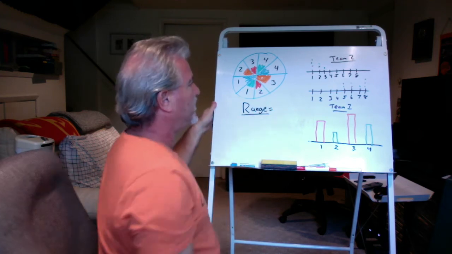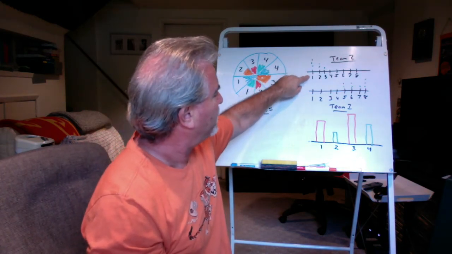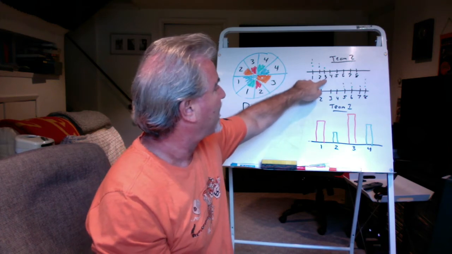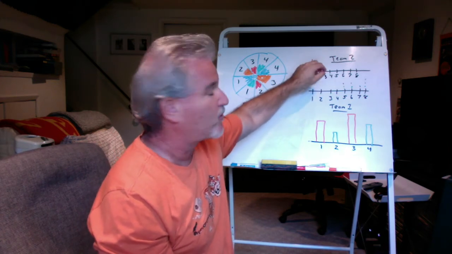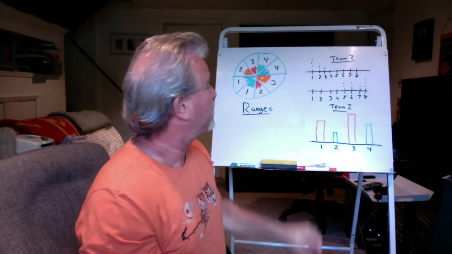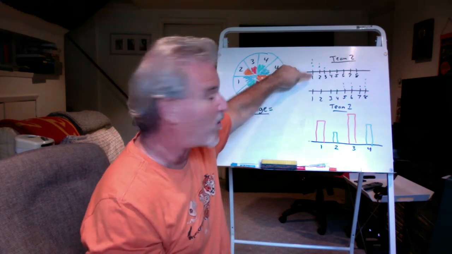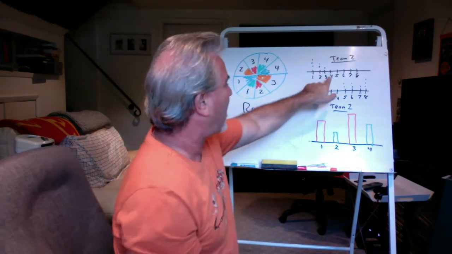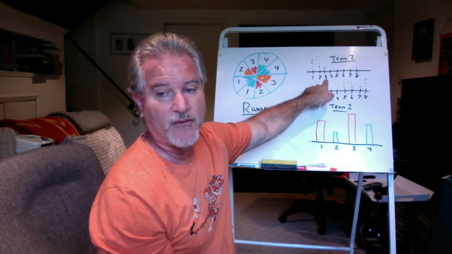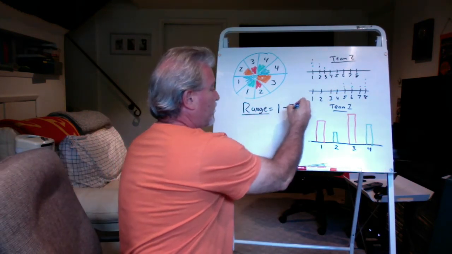The range means from the very lowest to the highest on one team. So if I say, what is the range on team 2? Well, the lowest I have is I've got 3 guys on a 1, so it would be 1. And the highest I have is I have 1 on a 3. So my range would be 1 to 3.